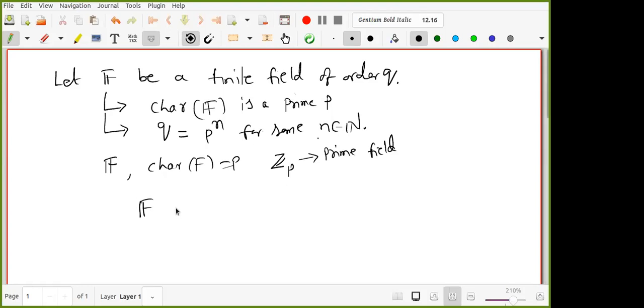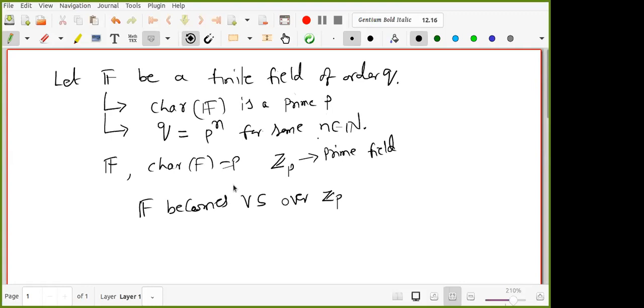Then automatically F becomes a vector space over Z_P, right? Since it is finite, it has a finite number of elements, and automatically a finite basis also.